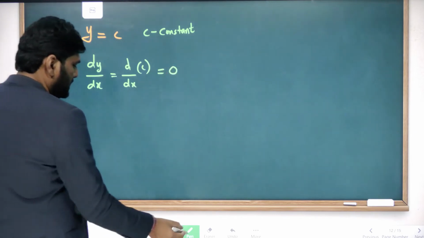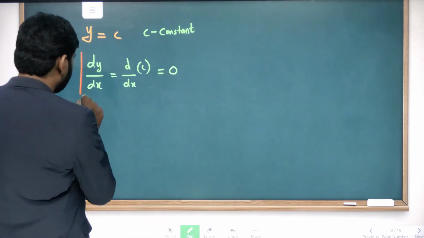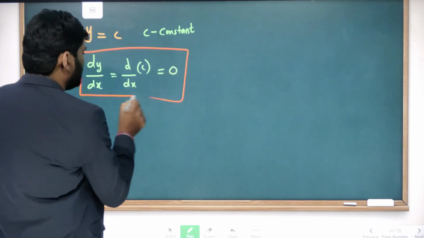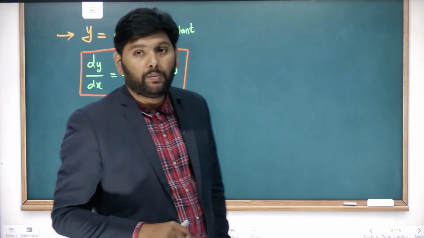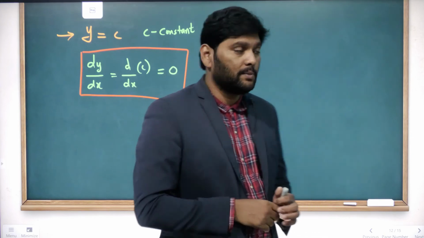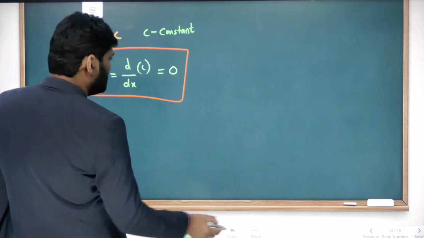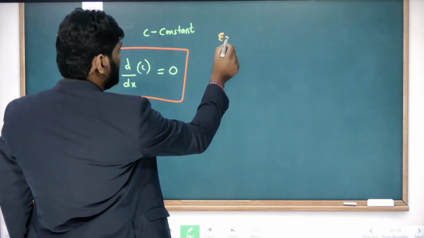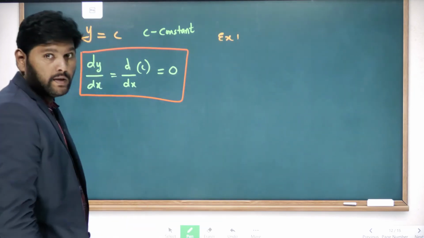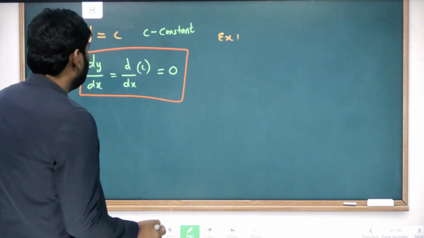So this we can take as a formula. Now by using this formula, I'll give some examples here. Example number 1 based on this formula.